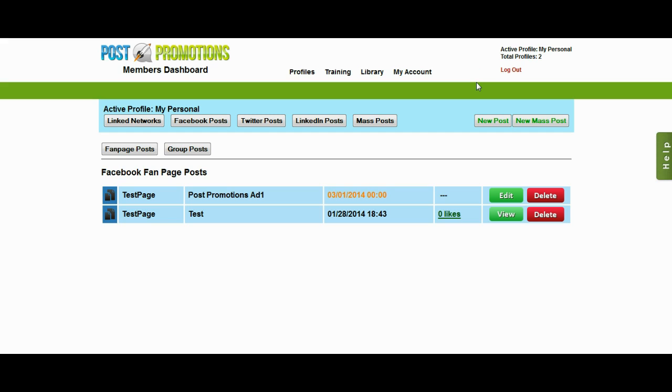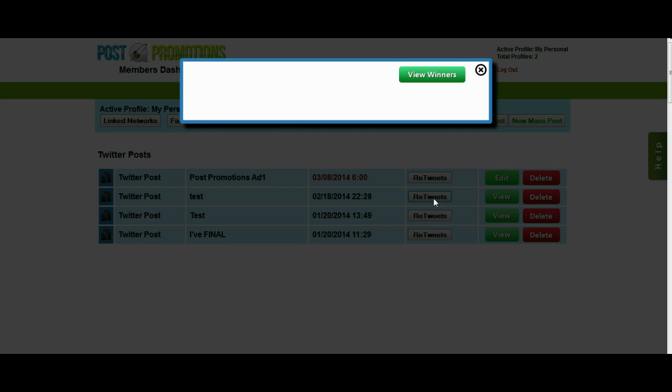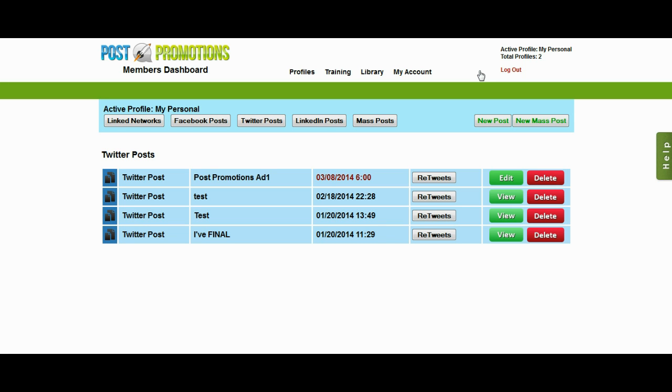We started thinking that post-like contests on Facebook are really cool, but what about retweet contests on Twitter? So we added that as well. You can actually see here, there's a button you can click to see the retweets, and it's the same thing. It'll show you the images of all the people that have retweeted. Again, this is just a test, so there have been no retweets. It's not even on a live page, but it'll show you all the people that have retweeted, and you can then select the winner from the retweets. So you can run retweet to win contests as well as like to win contests.